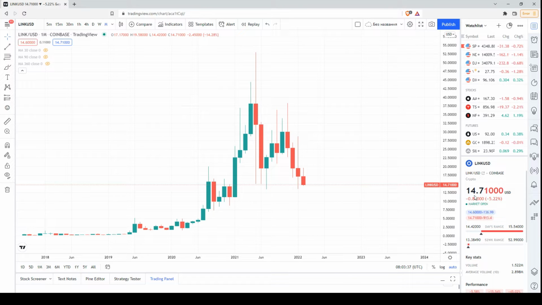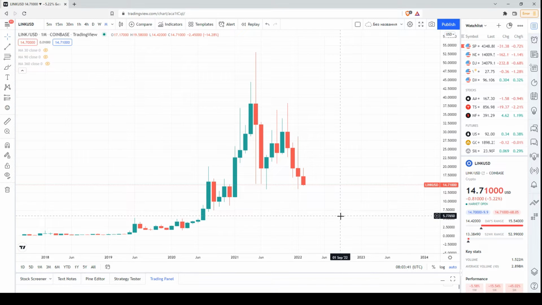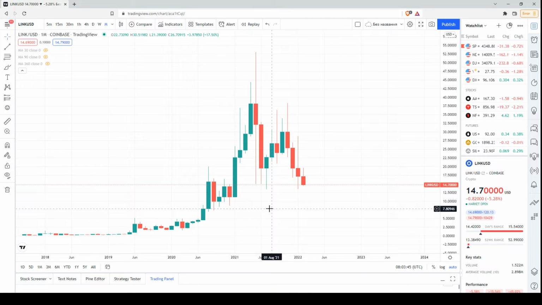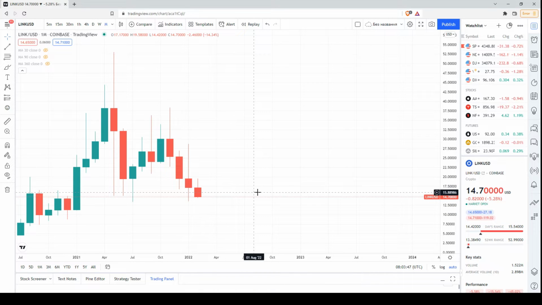Today let's analyze the price chart of Chainlink, or Link, that is currently trading at the level of $14.71. So this is the monthly time frame. We are very familiar with the price chart of Link in most of the major time frames. At least once or twice a month I analyze the price chart of Chainlink.